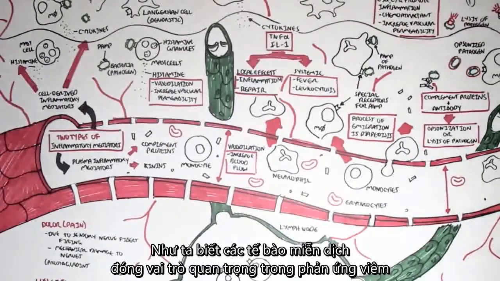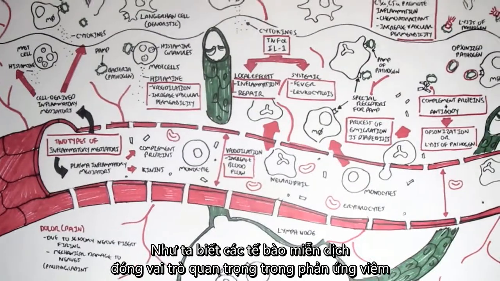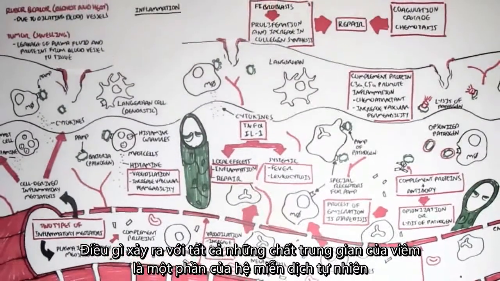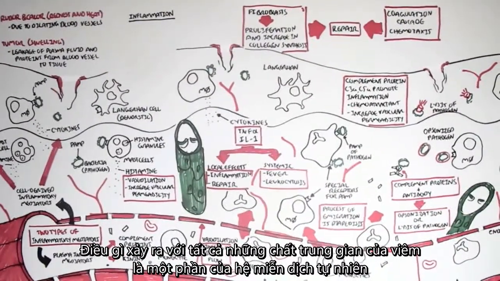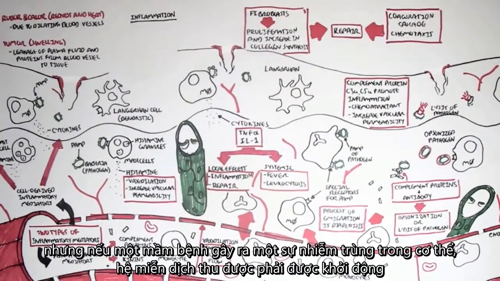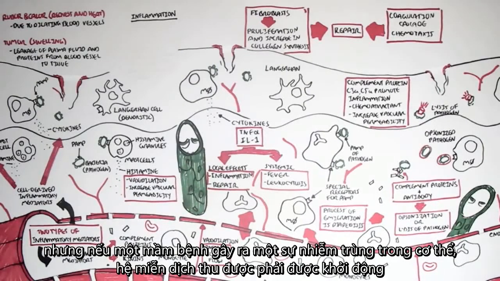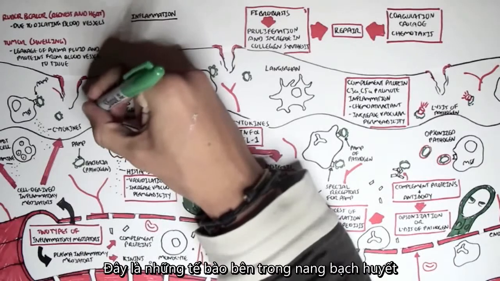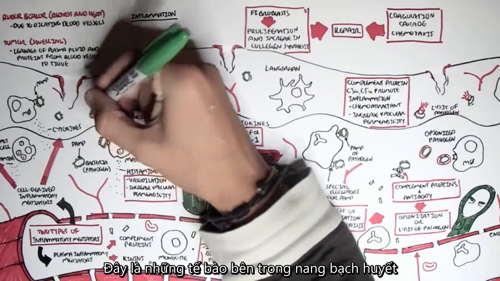Now, as we know, the immune cells play a critical role in the inflammatory response. What just happened with all these inflammatory mediators is part of the innate immune system. But if a pathogen causes an infection in the body, the adaptive immune system has to be initiated. These are the cells within the lymph nodes.